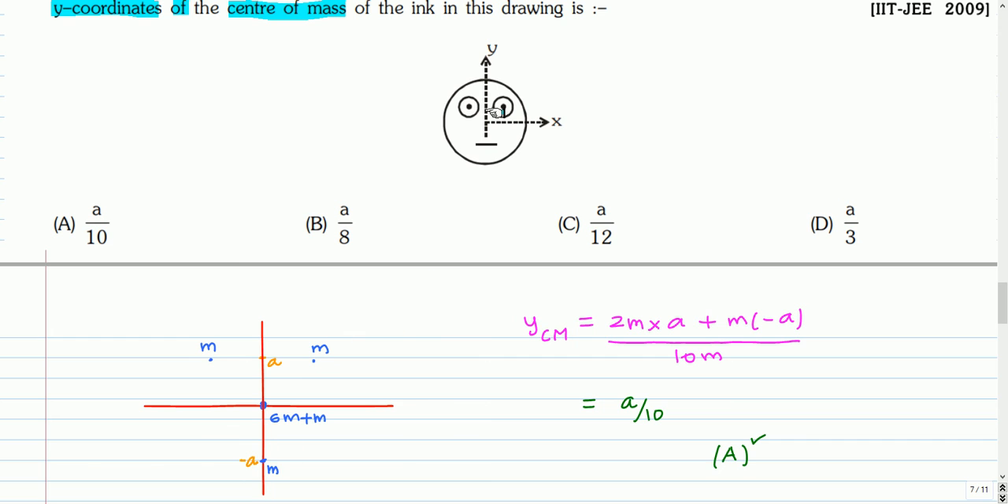So to find the center of mass of this distribution, we have to find the center of mass of these point masses. Using the formula for center of mass, these two masses are at y coordinate a, so it is 2m into a. This point mass is at y coordinate minus a, and this point mass 7m is at 0, so it's 7m into 0. So y center of mass is a by 10. The correct option is option A.